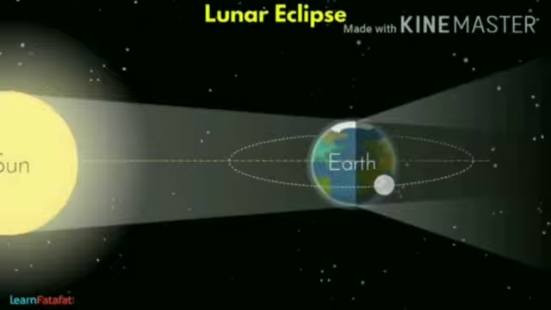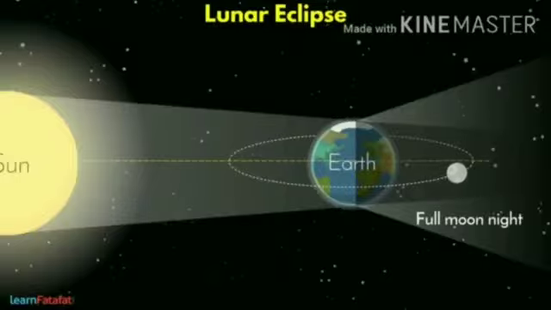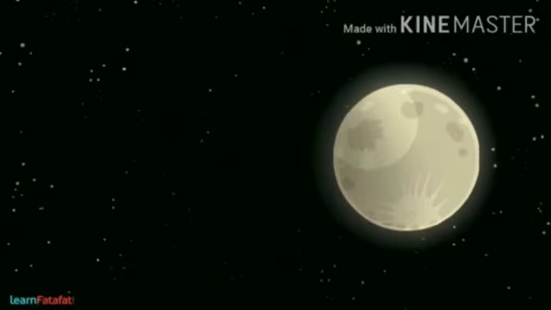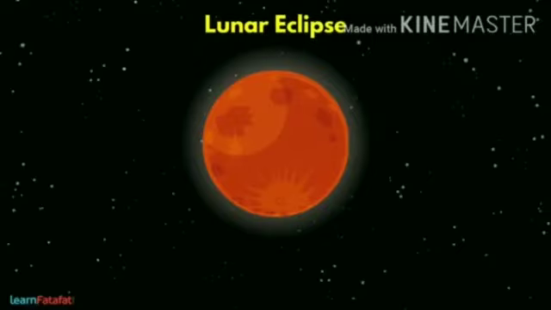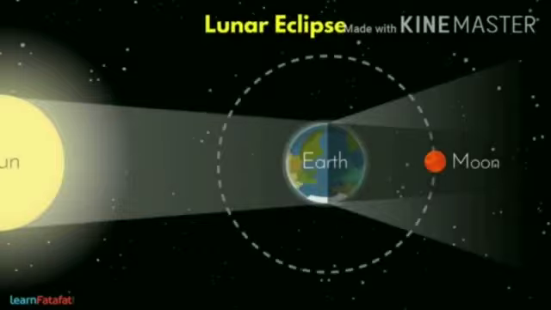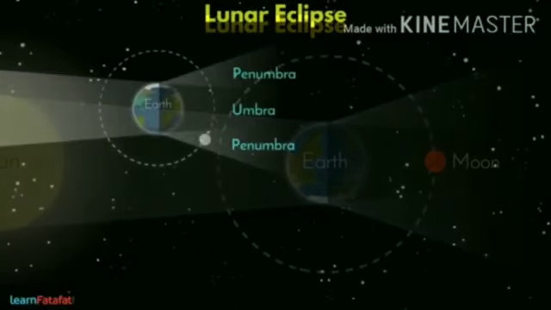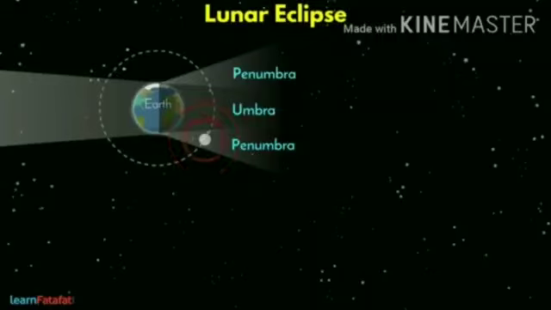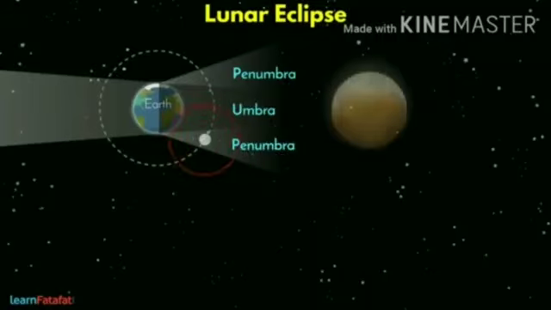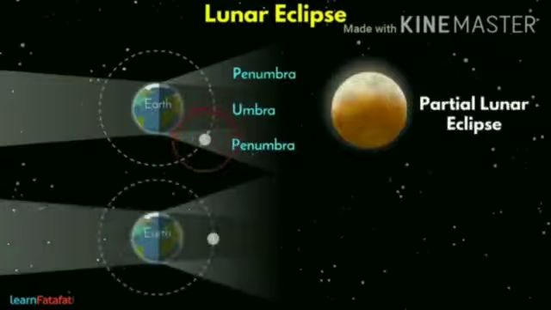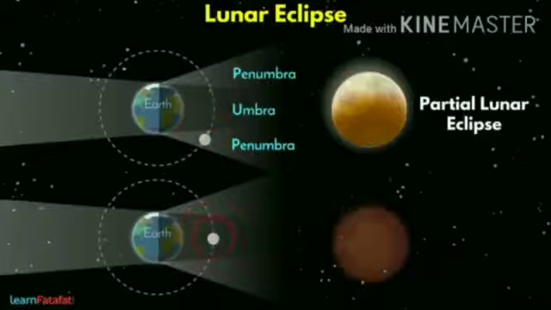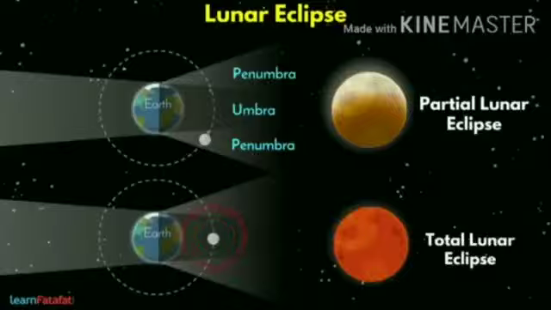Now start with the lunar eclipse. On a special full moon day, when the Sun, Earth, Moon come in a straight line in the way where the Moon comes under the Earth's shadow, it is called lunar eclipse. When Moon comes in the light shadow, penumbra, it is called partial lunar eclipse. When Moon comes in the dark shadow of the Earth, it is called total lunar eclipse.